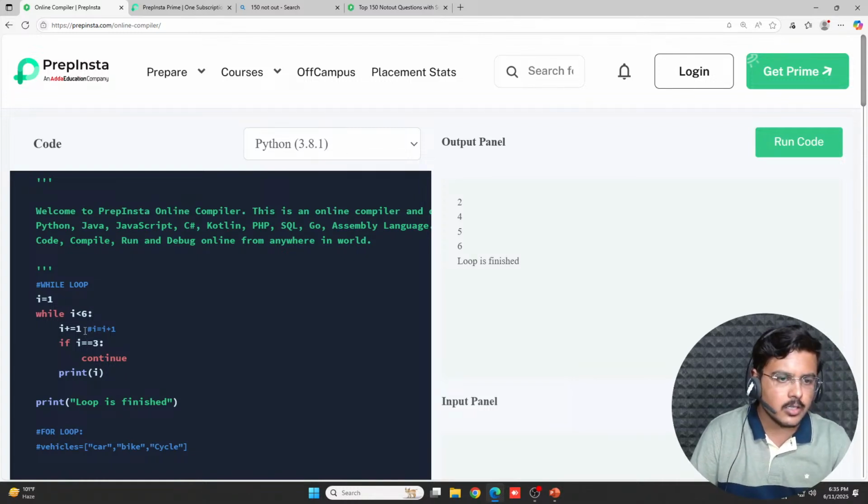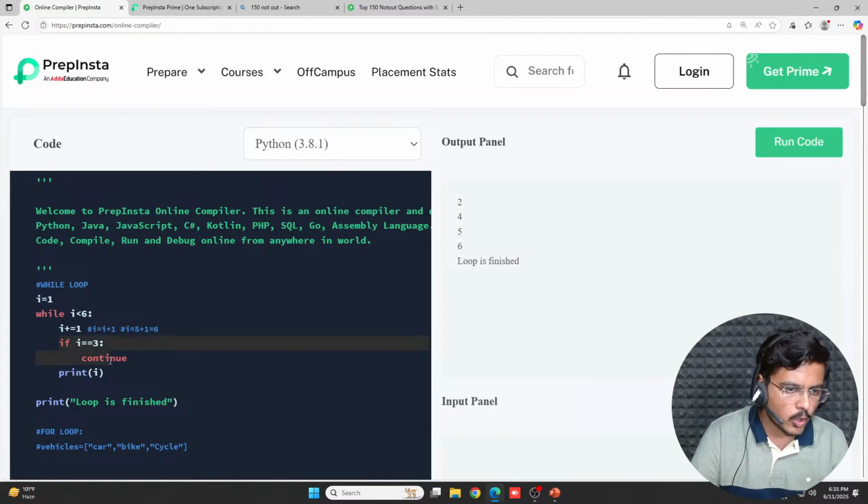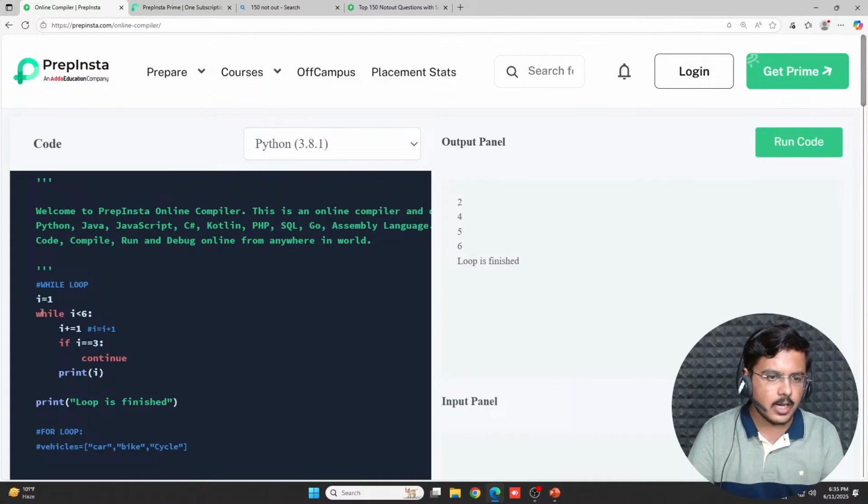We entered the loop. Here i was 5, so i equals i plus 1. 5 plus 1 becomes 6, and this 6 is not equal to 3, so that condition would be ignored and it would print 6, correct Genial? Is it clear?